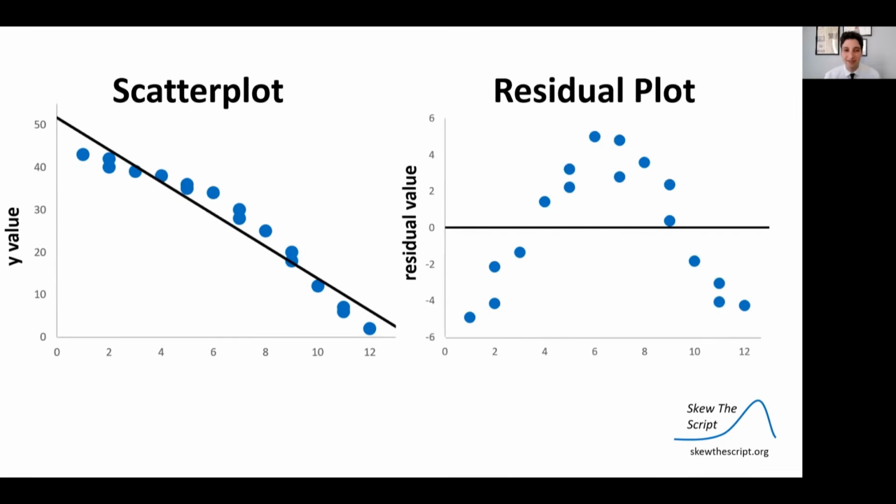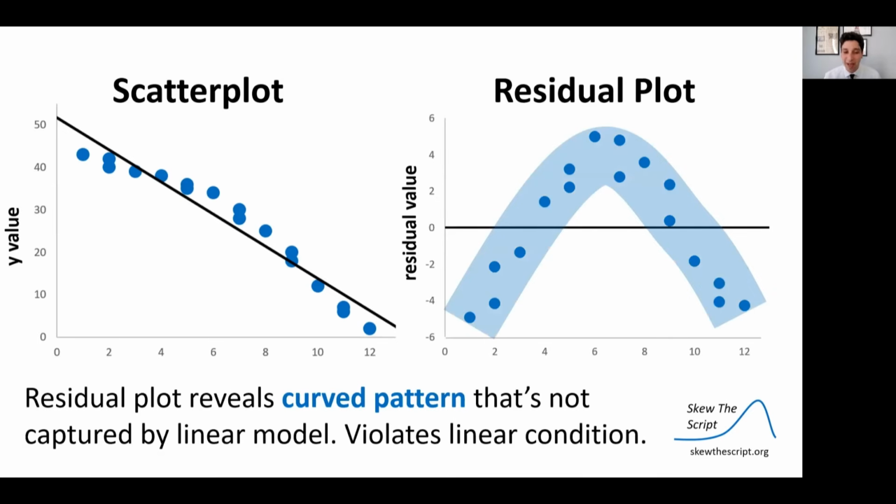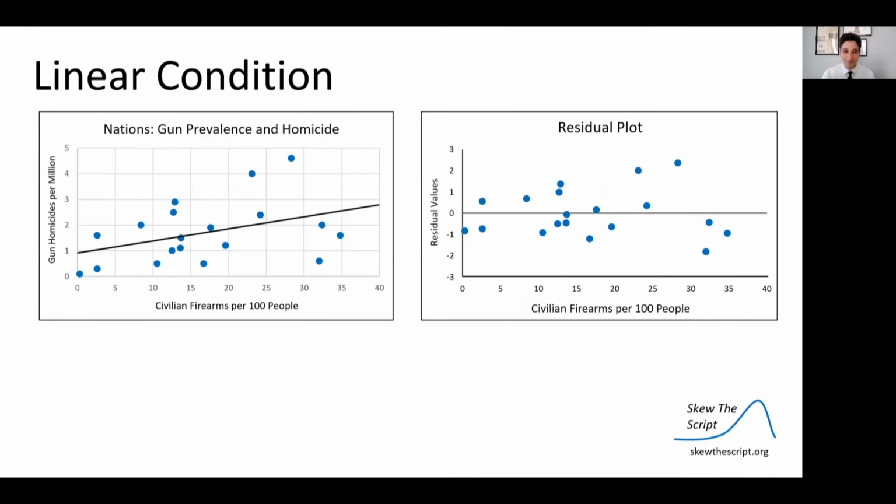Well, what about this data? If I go ahead and fit the least squares regression line on this, you'll see that if we visualize just the residuals on the y-axis using a residual plot, there's a pattern there. The residual plot zooms in on the curved pattern that we can see in the data. That curvature is not captured by a linear model. It's not just random scatter left. There's a pattern here. This violates the linear condition. It tells us, hey, a linear model is not good for this, so our condition will be violated.